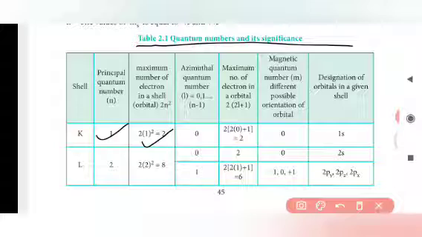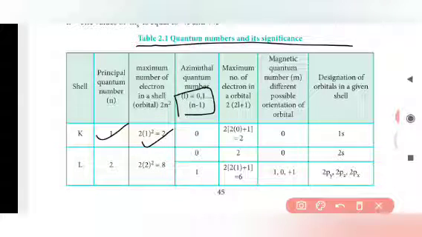The azimuthal quantum number is used to find the subshell. The value of the azimuthal quantum number L ranges from 0 to n minus 1. If we take the value of n as 1, we put it like this to find the azimuthal quantum number, n minus 1.